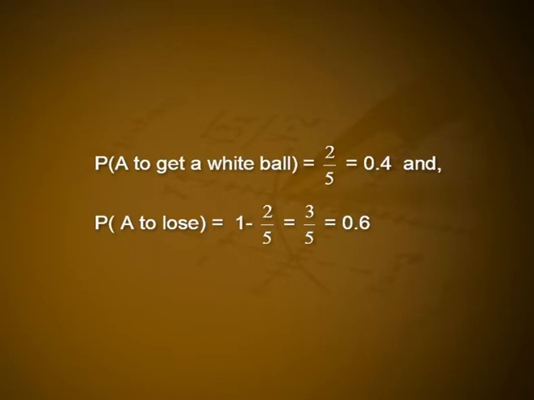P of A to lose is equal to 1 minus 2 by 5, that is 3 by 5, that is 0.6. If A lost his chance, then B is getting a chance to draw. Probability of B to get a white ball is equal to probability of A losing his chance and B getting a white ball. That is P of A to lose into P of B to win given A lost the first draw.